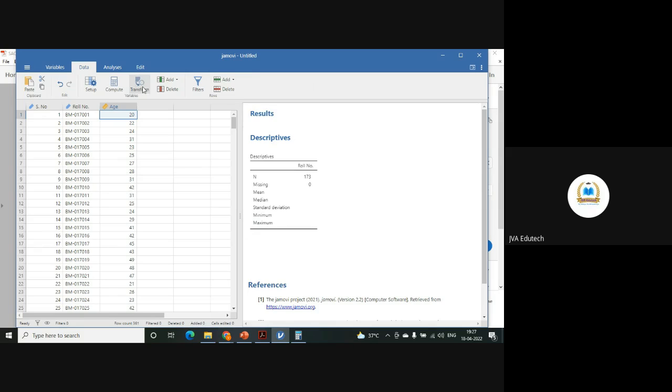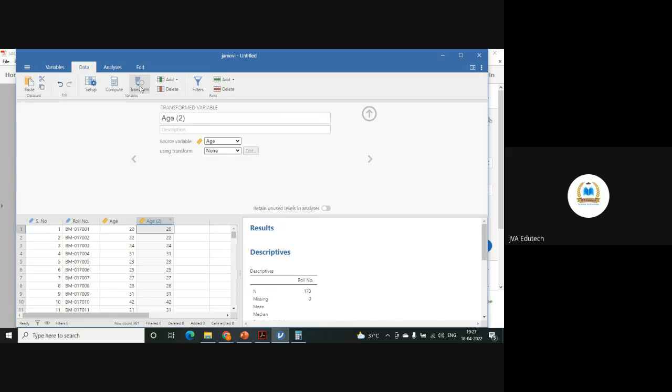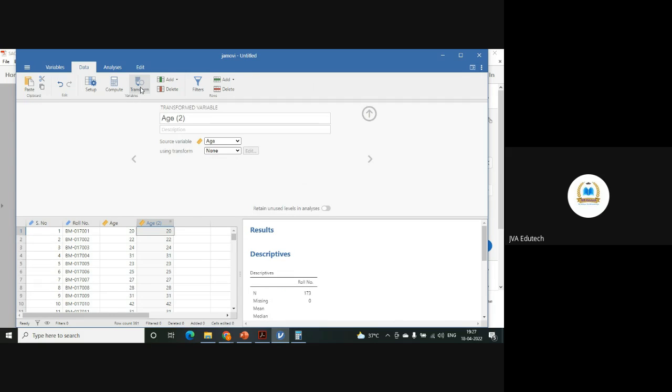So what you can do, you can click on this transform. Select this variable and click on transform. It will create another variable side by side, which will be the transformation. So rather than age 2, let's put it as underscore category. Age category we want to create, and we want to put all 20 to 25 into one category and record them as one. 26 to 30 record them as two, something like this we want to do.